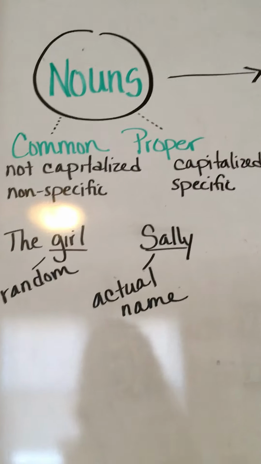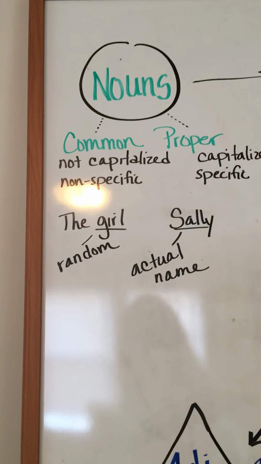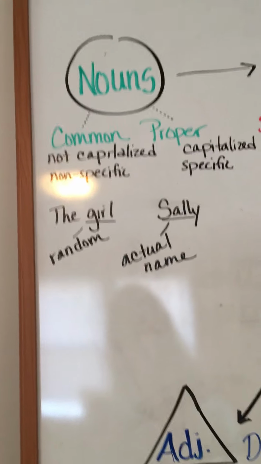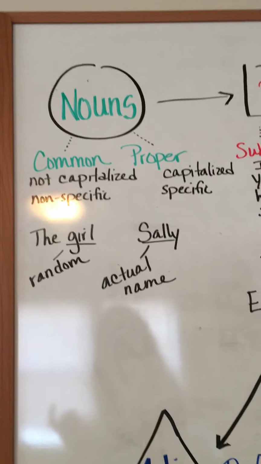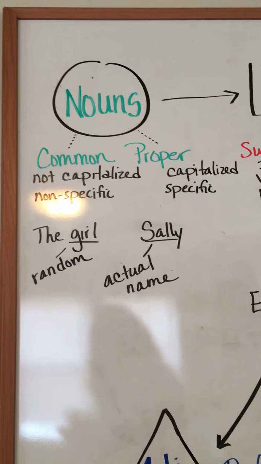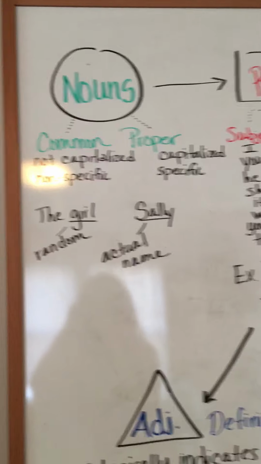Another example of a proper noun is any name of a restaurant. For example, I like that restaurant. If that's your sentence, restaurant is a common noun because we don't know which one you're talking about. But if you say, I like Wendy's, Wendy's is the restaurant. And that's the proper noun.